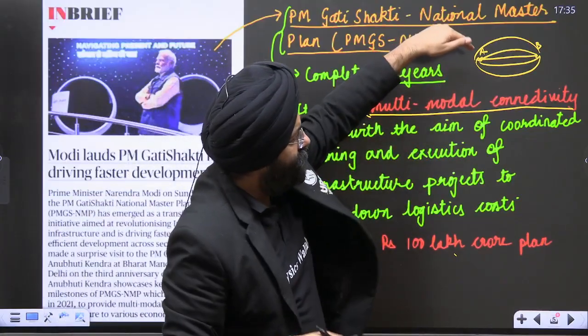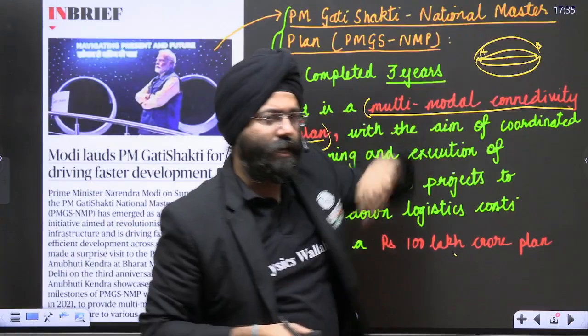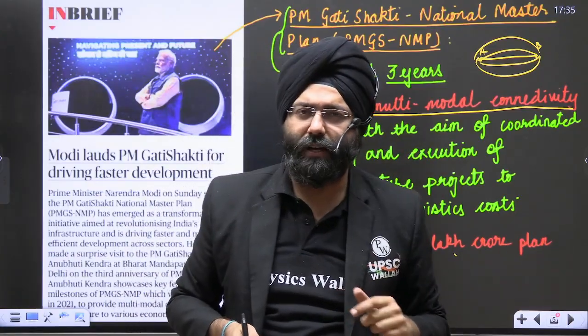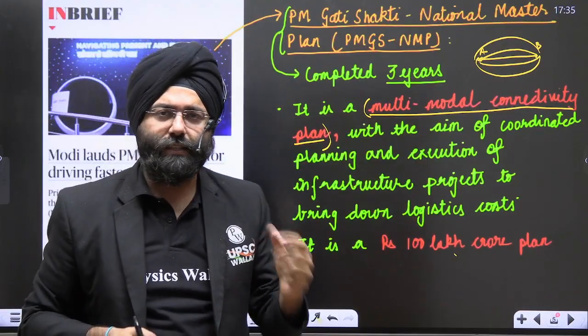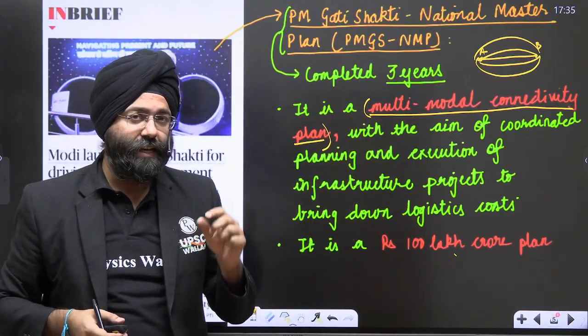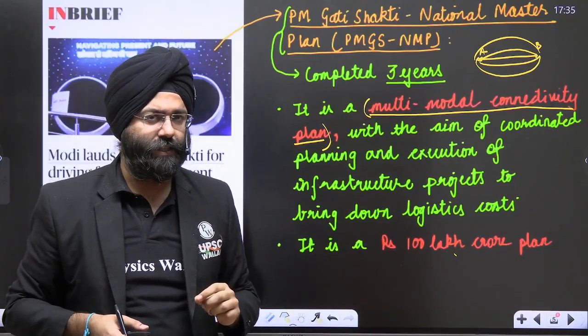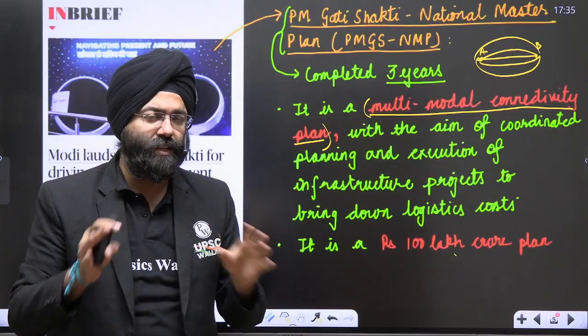Along with it, do you realize that as we are connecting these lines, all these regions itself can be a source of regional development through industries, through manufacturing plants coming up. So though it is focusing on the multimodal connectivity, it is not merely confined to connectivity. It also helps in the regional development of the regions which are being connected.